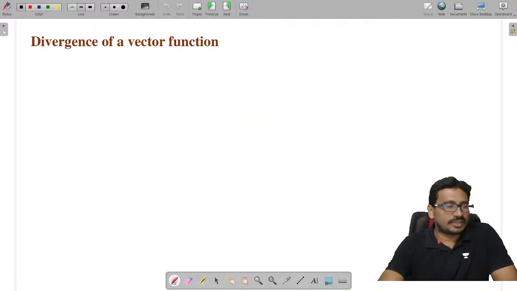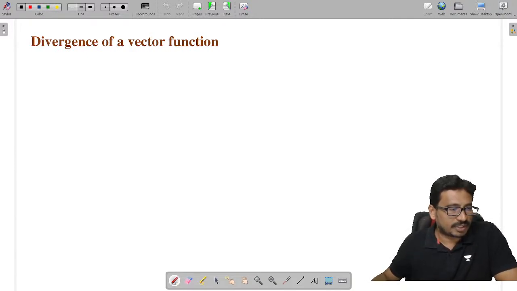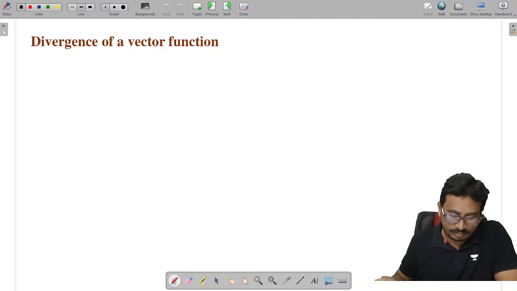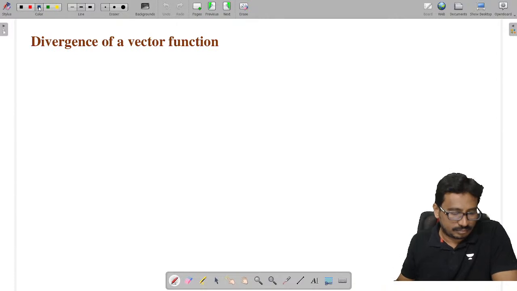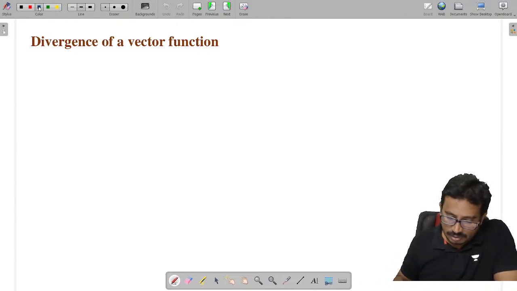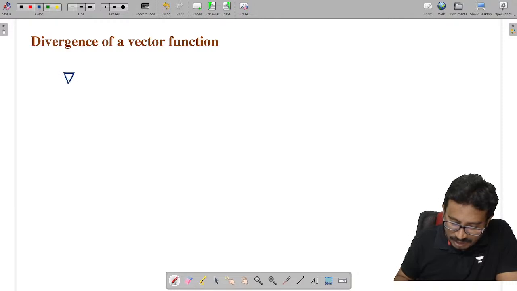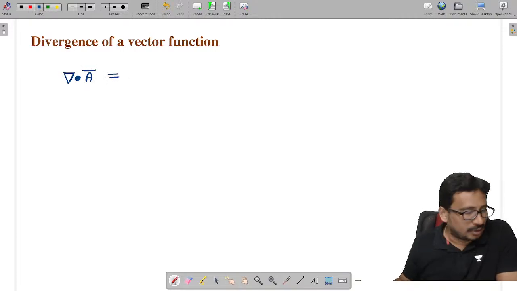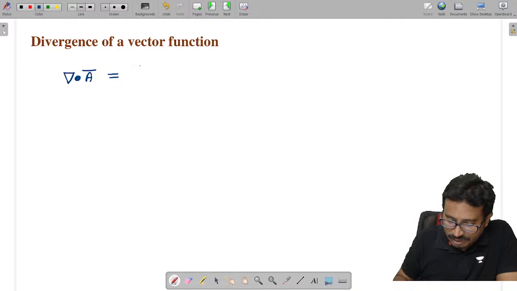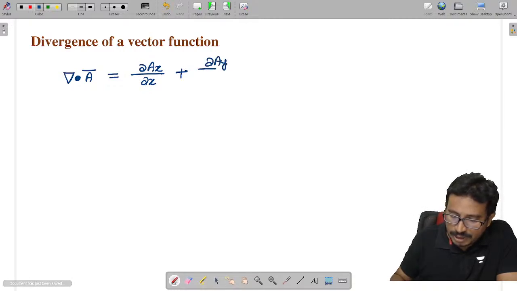Now let's talk about the divergence of vector functions. If A is my vector, the divergence of the vector is given as del dot A. In the Cartesian system, it is dou A x by dou x plus dou A y by dou y plus dou A z by dou z.